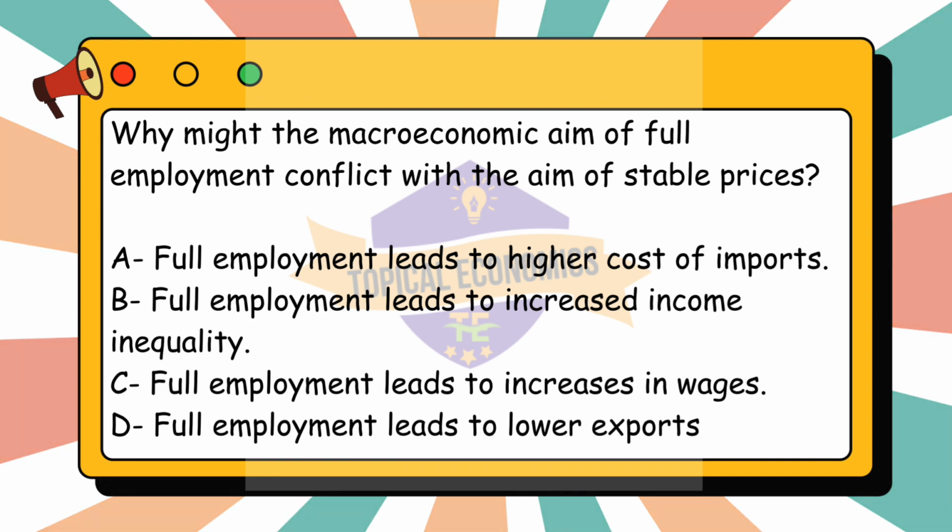Next, option C, full employment leads to increases in wages. When employment is high, labor demand often increases, which can push wages up. Higher wages can increase costs for businesses, which may pass these costs on to consumers in the form of higher prices, leading to inflation. This is a direct conflict with the goal of stable prices. Lastly, option D, full employment leads to lower exports, does not directly relate to inflation or stable prices. While a very strong economy might lead to an appreciation of the currency and potentially reduce exports, this is not a primary conflict with price stability. So, the correct answer for this question is option C, full employment leads to increases in wages.